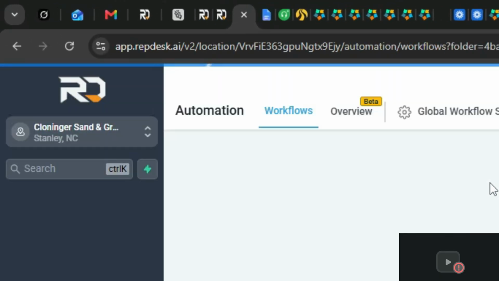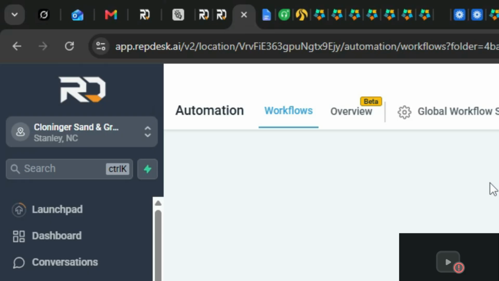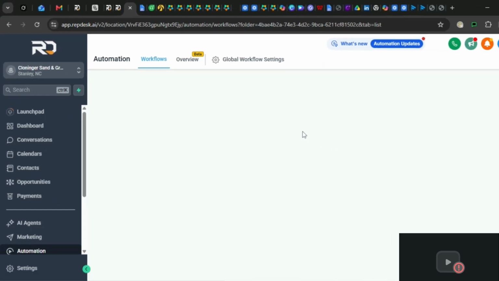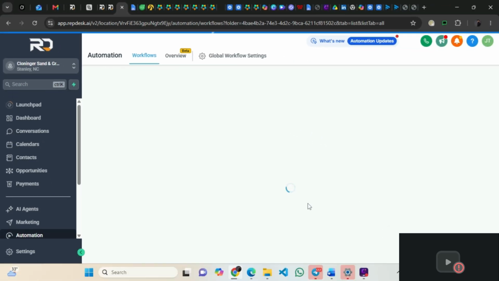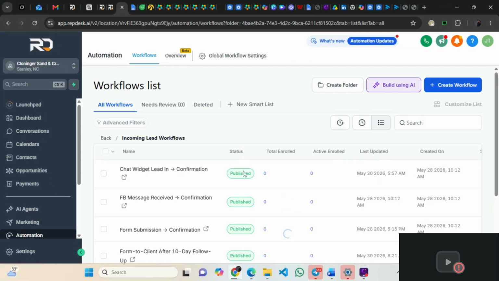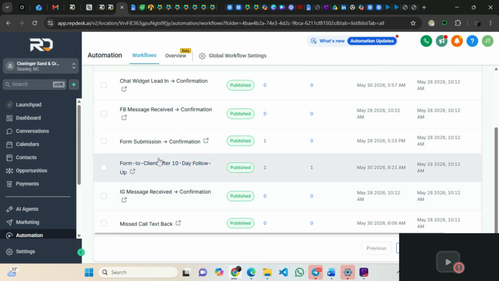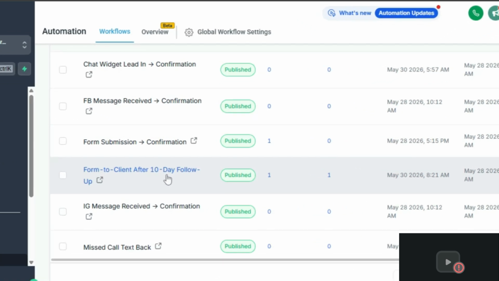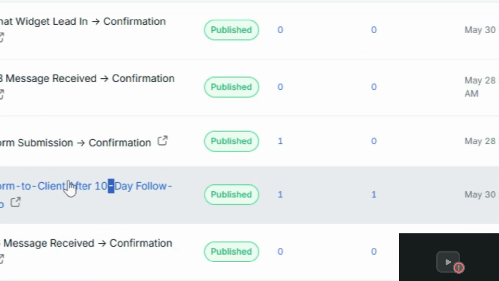Once it sees that the customer hasn't filled in the marketing form, it follows up. I think I even have a pending one from when I was testing, waiting on the phone to the client after the 10-day follow-up. So this automation helps follow up the client to ensure that they fill the marketing form.